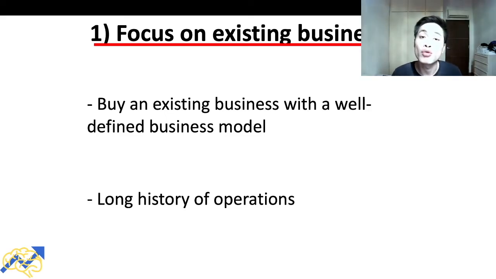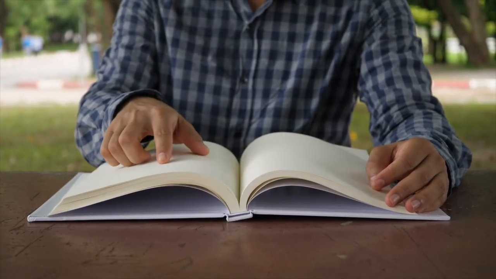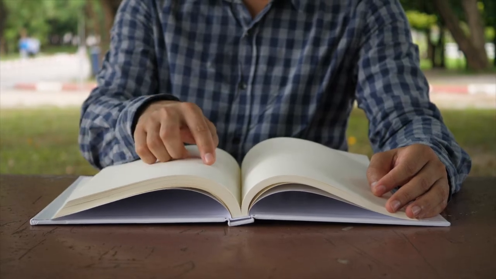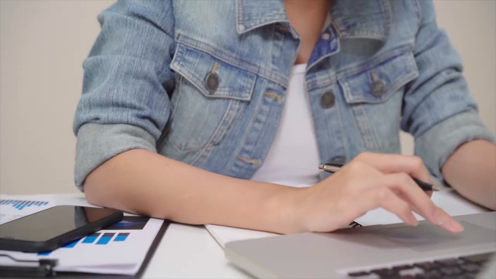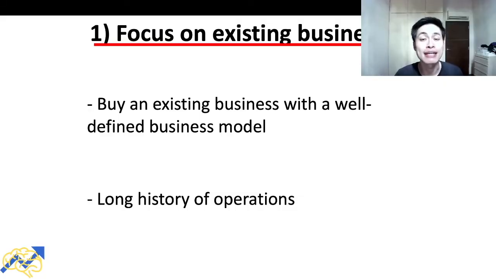And on top of that, you want to buy businesses with a long history of operations. In this way, by understanding the business model of the company and by studying the long history of operations of the company, we are better able to project how the company is likely to do in the future. For me, when it comes to looking at existing businesses, I want to see that a company has at least 3 years of history of operations.